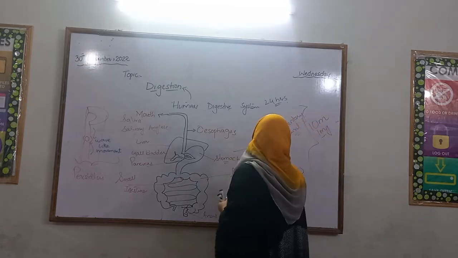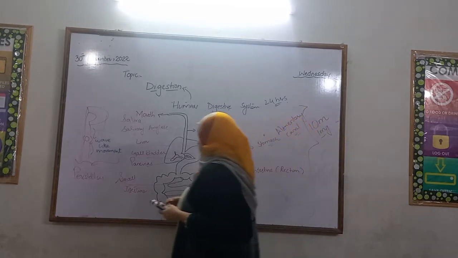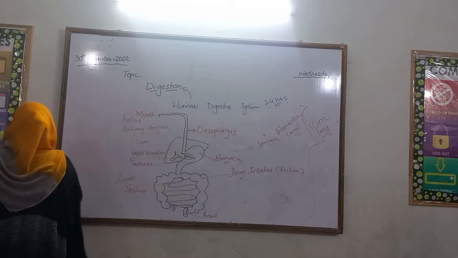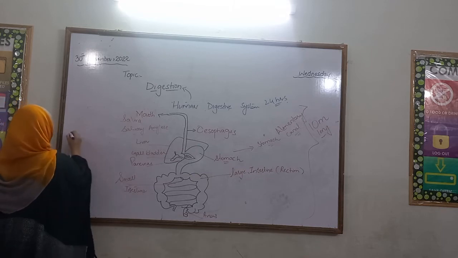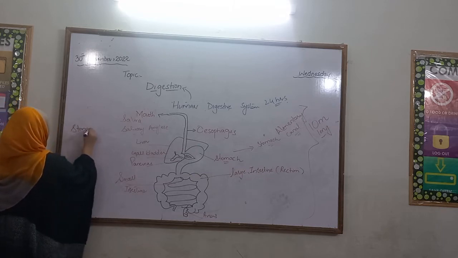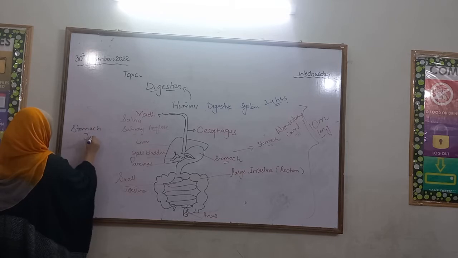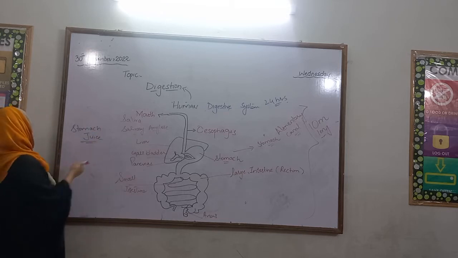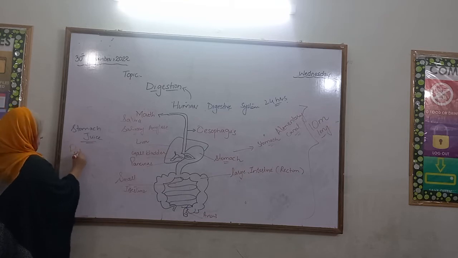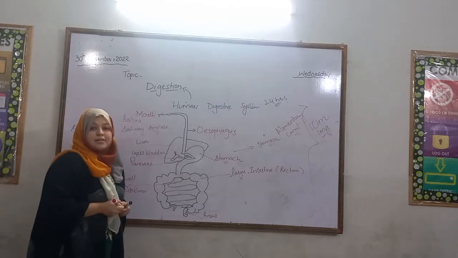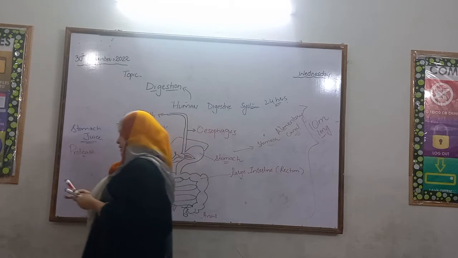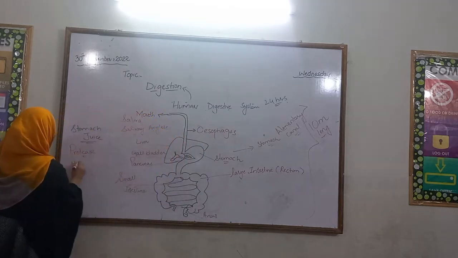So now we discuss what the stomach juice is. Stomach juice contains protease. This protease helps to digest proteins in the food, and stomach also has an acid called hydrochloric acid.